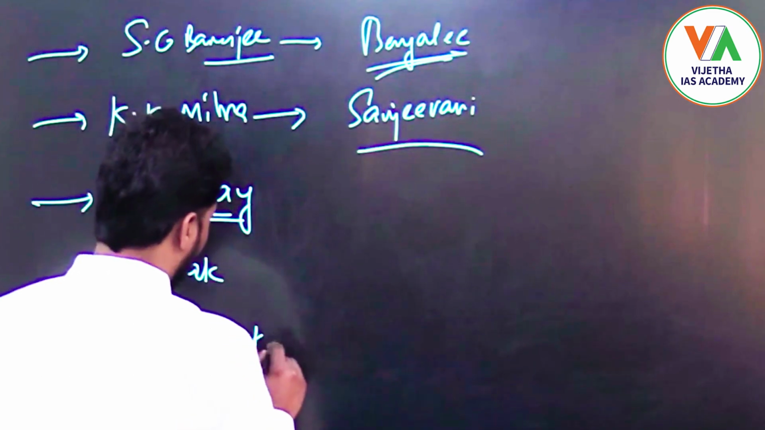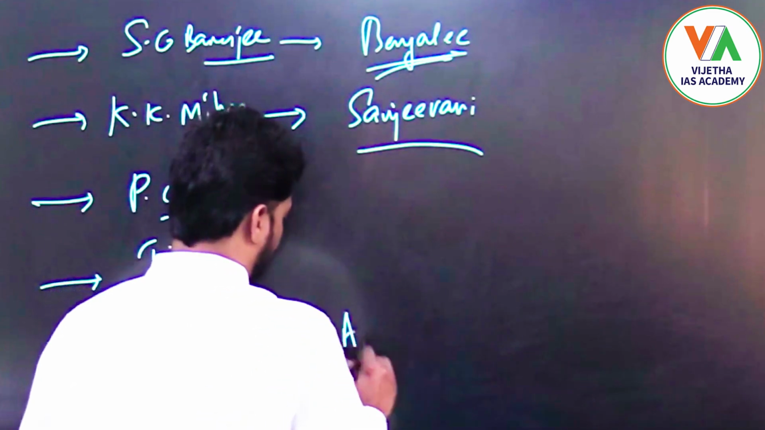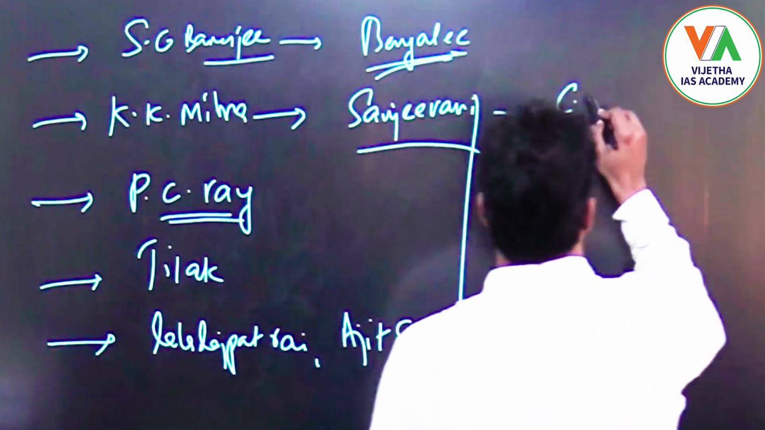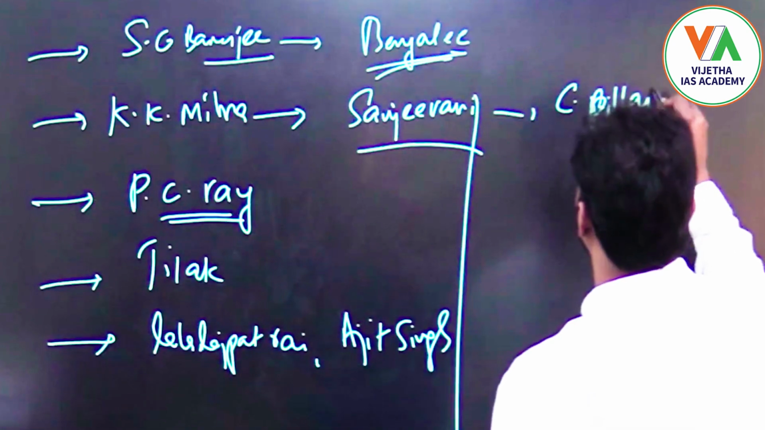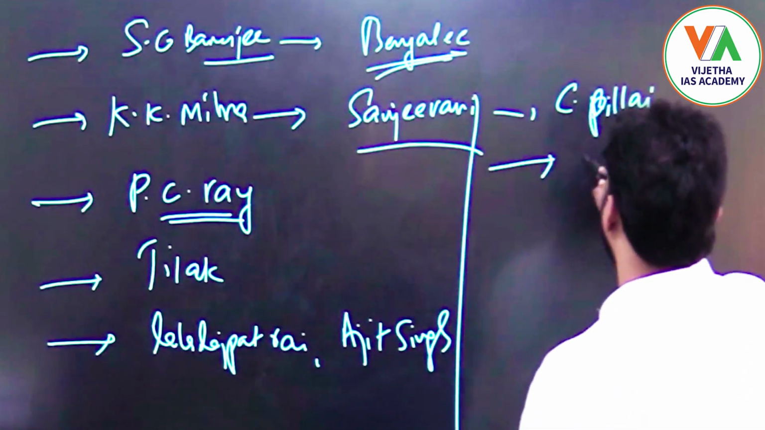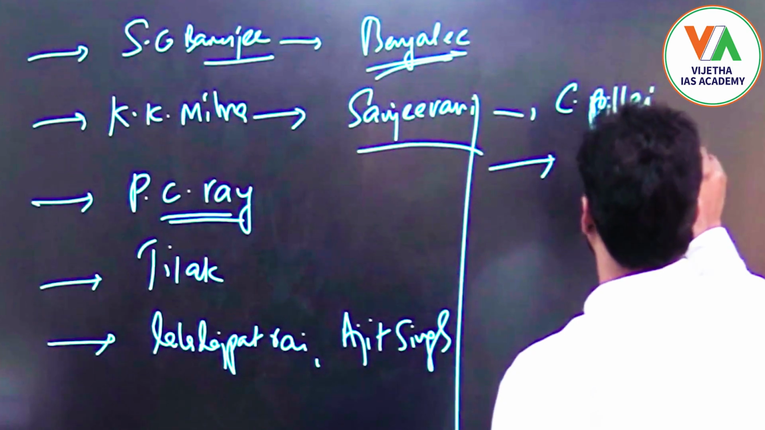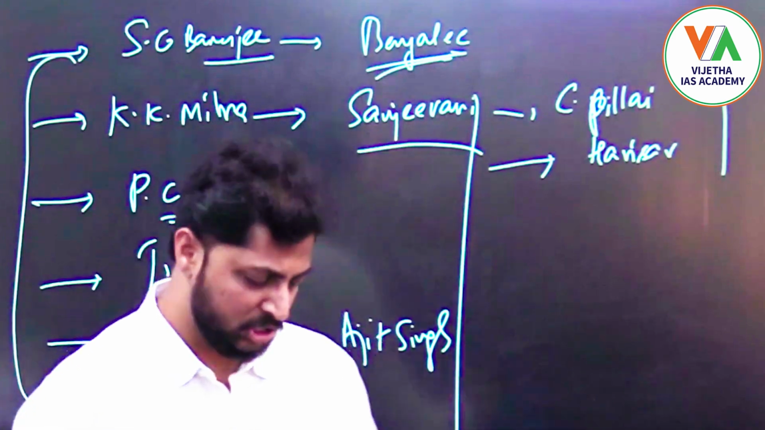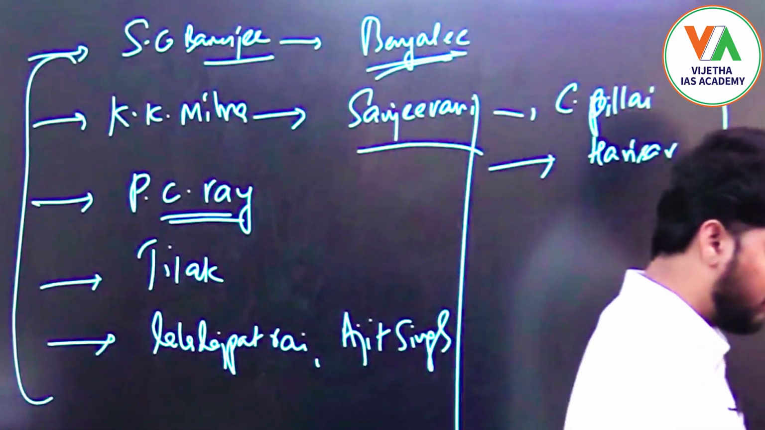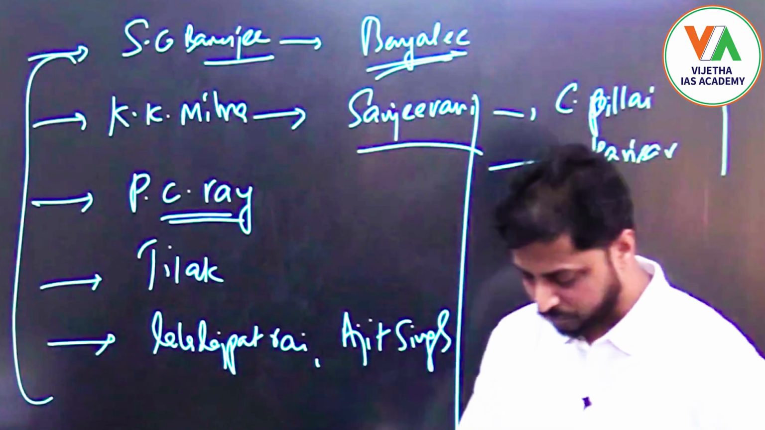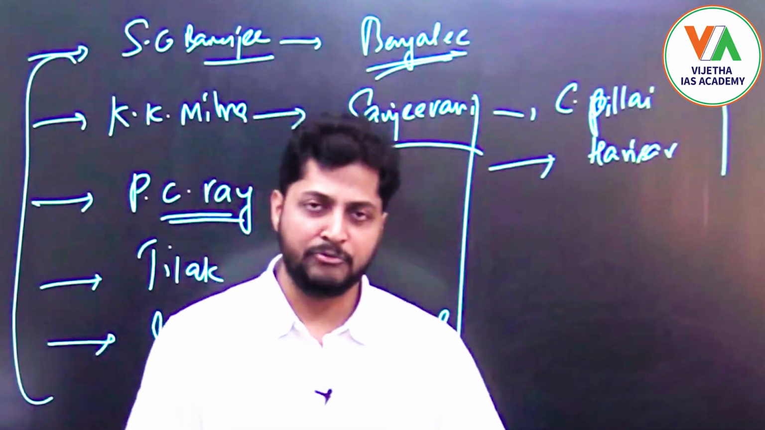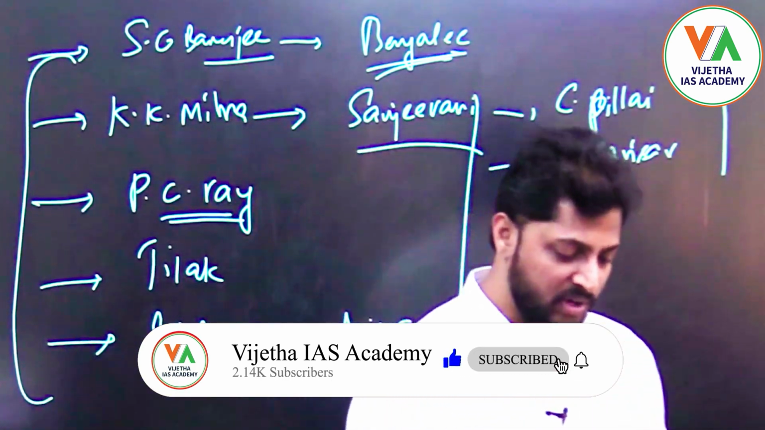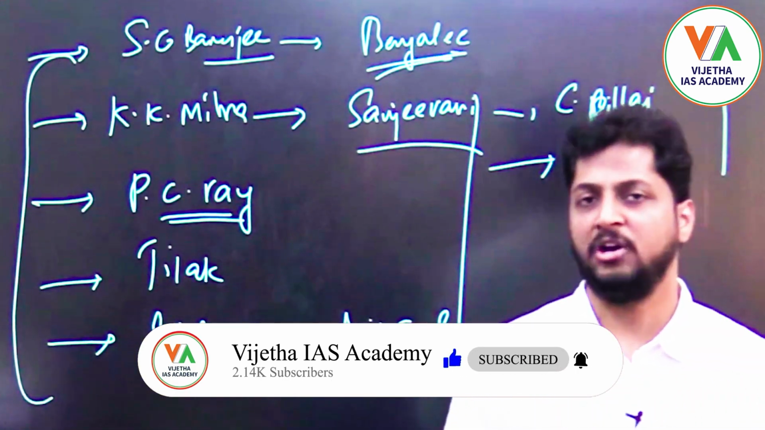We have Ajit Singh from Punjab, and similarly from South India you have Chidambaram Pillai and Harisarvottama Rao. These are the various leaders who carried the movement in different parts of the country, which includes Bengal, Maharashtra, Punjab, and South India as well. With this, by 1905, the movement had greatly spread across different parts of the country, where people resented the government decision of partition of Bengal.